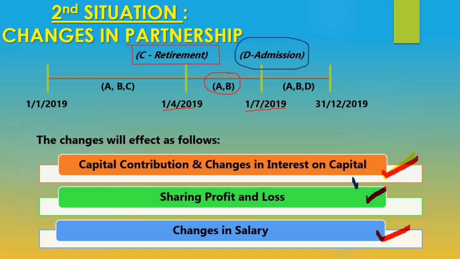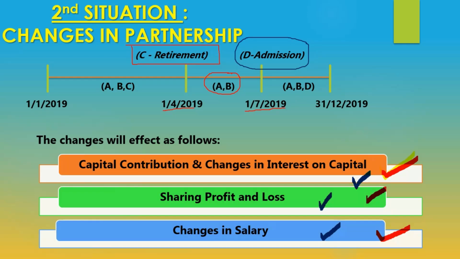There might be a new agreement on the capital contribution and IOC, interest on capital percentage. There will also be changes in the profit and loss sharing ratio, and there will be changes in the salary part too. So what happened when a new partner gets into the partnership or someone gets out of the partnership? There might be a new agreement.